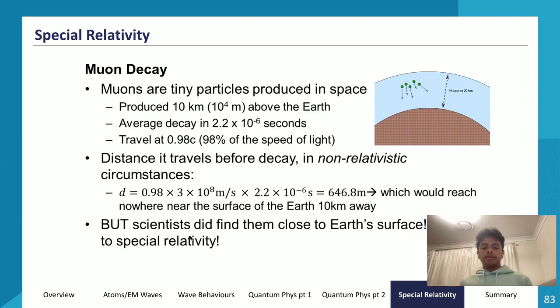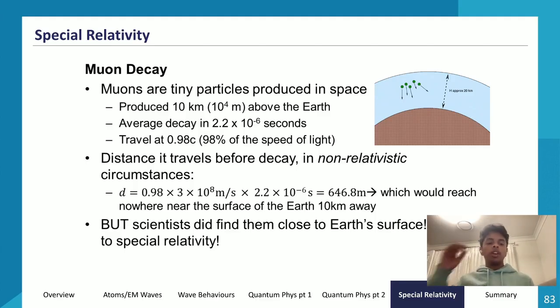So they travel at 0.98 c. So let me just quickly check. So yeah, if they are traveling at 0.98 c, then they're traveling at relativistic speed. This is where special relativity will become quite obvious. That's where relativistic speeds come in. These are speeds where the differences made by special relativity become quite obvious.